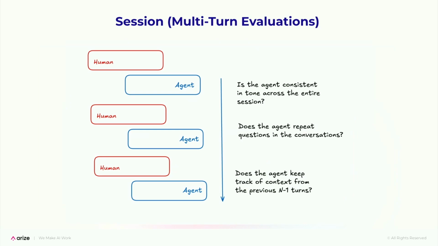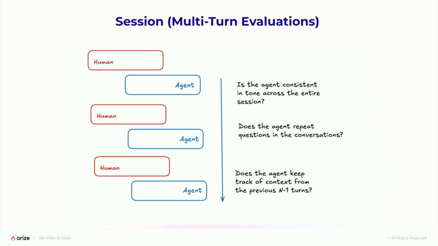The next one we're going to talk a little bit about is called session evals. These are not usually single turn conversations with an agent. These are typically a back and forth between a human and an agent. And sometimes you need the whole context of that session to actually understand, is the agent doing what you expect it to do? So some of the questions that teams ask are things like, is the tone consistent across the entire conversation? Is it actually using the context from the n-1 previous steps in the conversation to actually answer the nth next step in that conversation? Does it repeat questions, which means it doesn't have state or memory actually tracking within that agent?